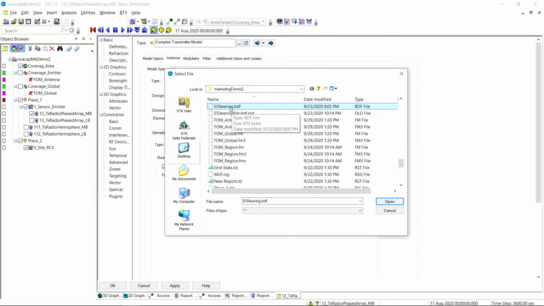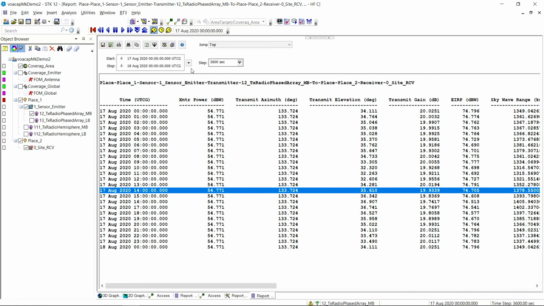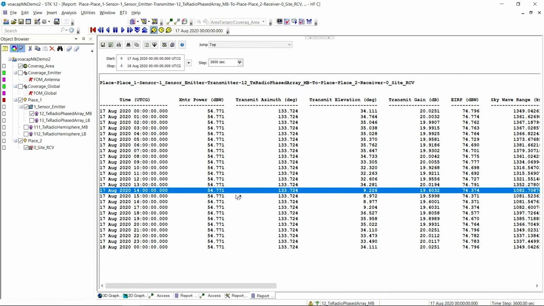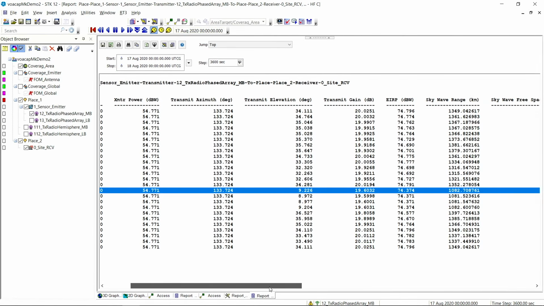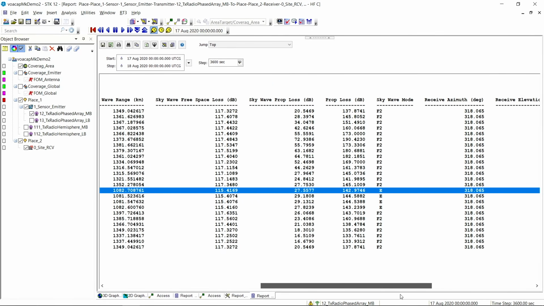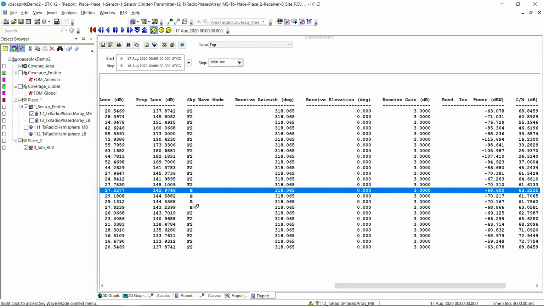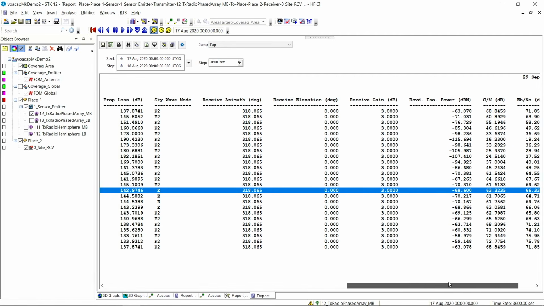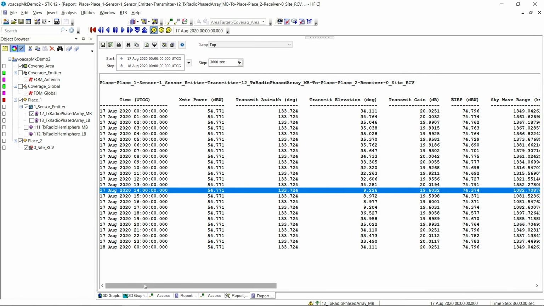So with that in mind, we're going to select that, refresh this report, and now we can see, oh, great, we are now making use of the optimal direction, which will lay down as much energy as possible. In fact, our main transmit gain is still the same, but now we're sending it out at a more optimal angle. And we can see here we're making use of the E layer, and we have minus 68 dB of RIP. So we've gained about 6 dB. We've been able to optimize our system a little bit more.